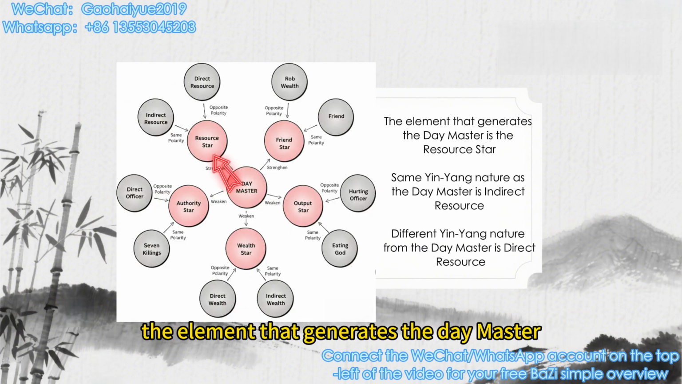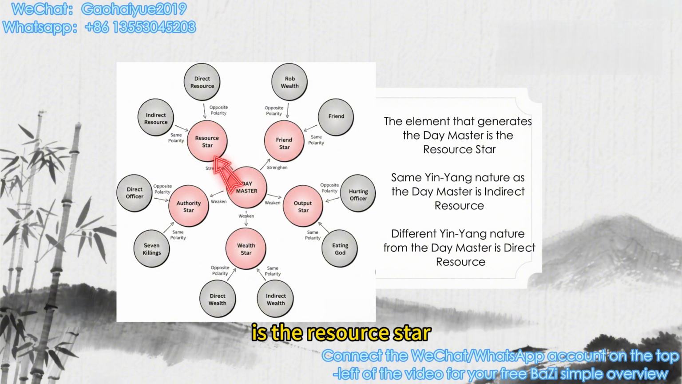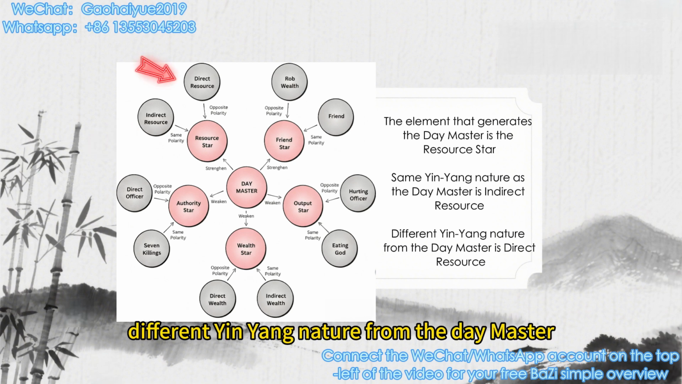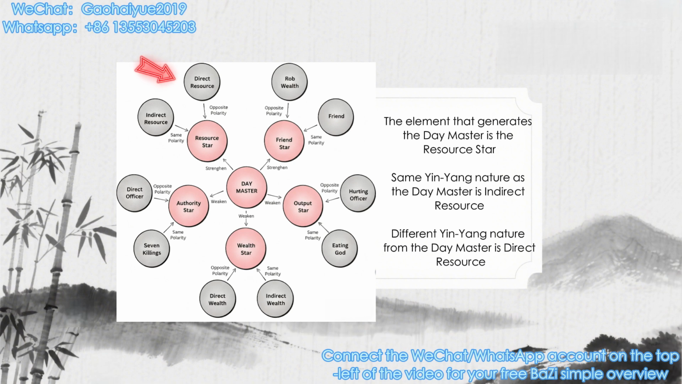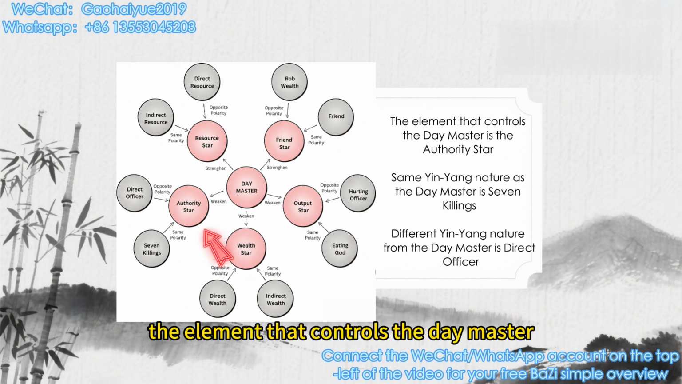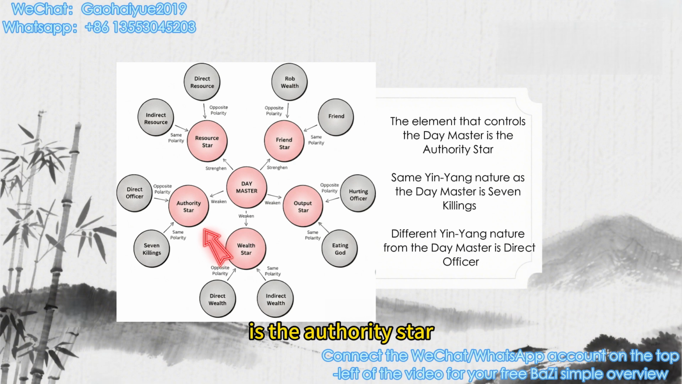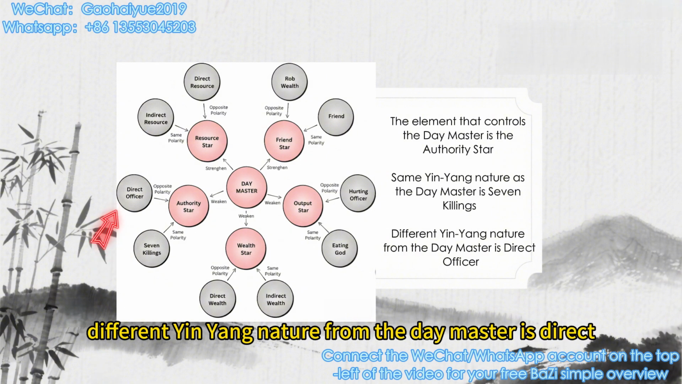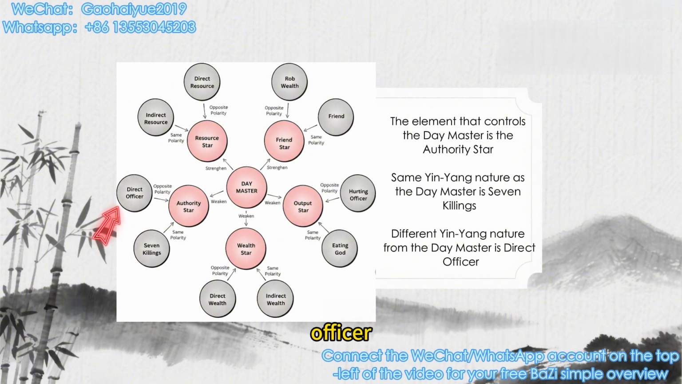The element that generates the day master is the resource star. Same yin-yang nature as the day master is indirect resource. Different yin-yang nature from the day master is direct resource. The element that controls the day master is the authority star. Same yin-yang nature as the day master is 7 killings. Different yin-yang nature from the day master is direct officer.